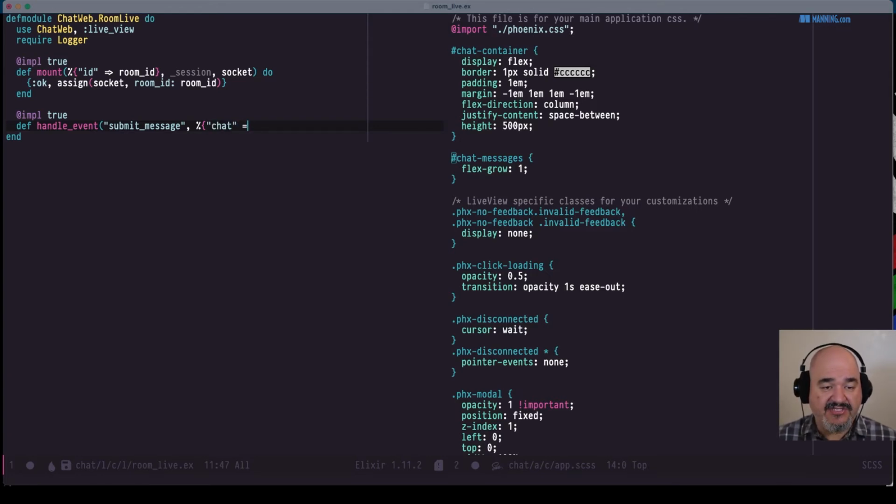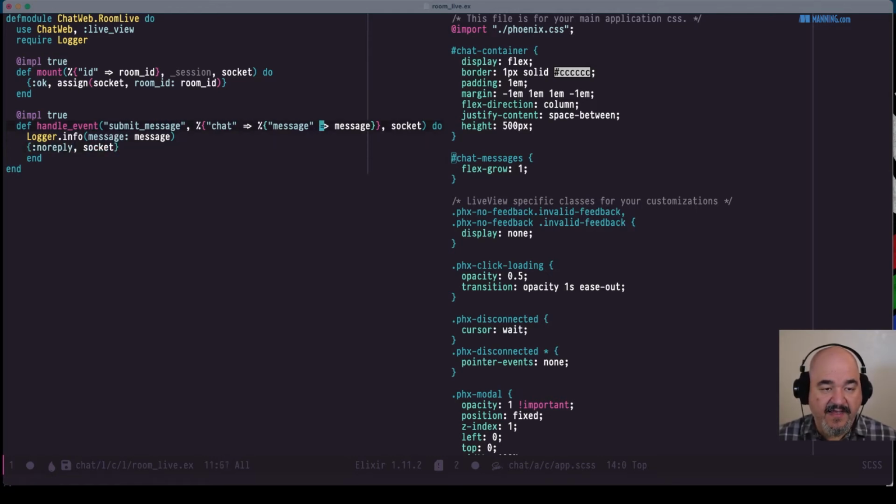So we do have a chat. We named the form itself chat. And then within that chat form, we have a field called message. So we can pattern match that message to grab it as we define the function itself. And then, of course, we always have the socket come along as well. For now, let's just log out the message. So Logger.info message. And again, we're going to say noreply and send the socket straight on through.